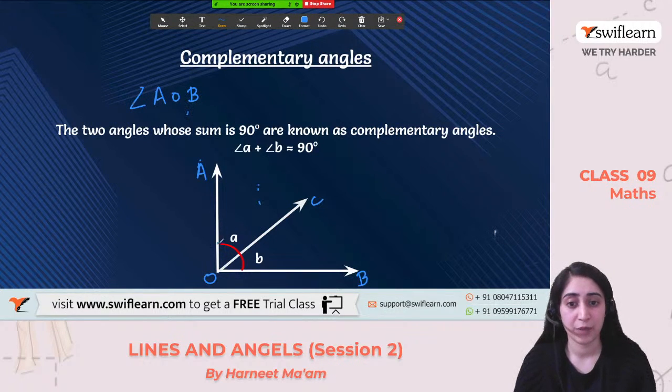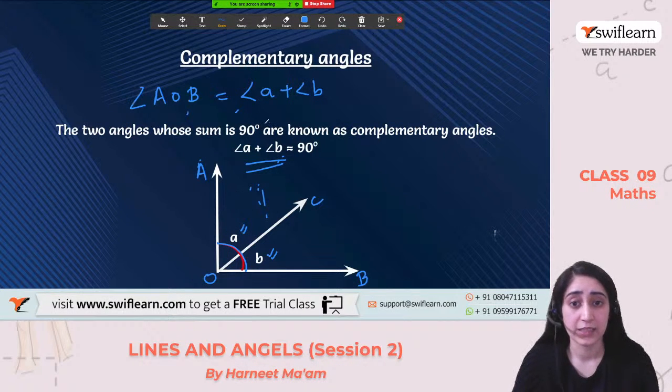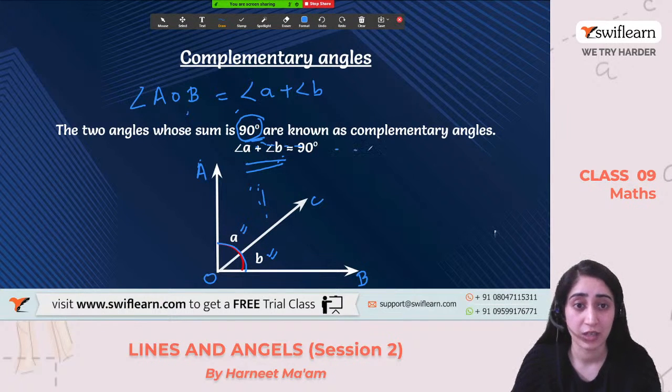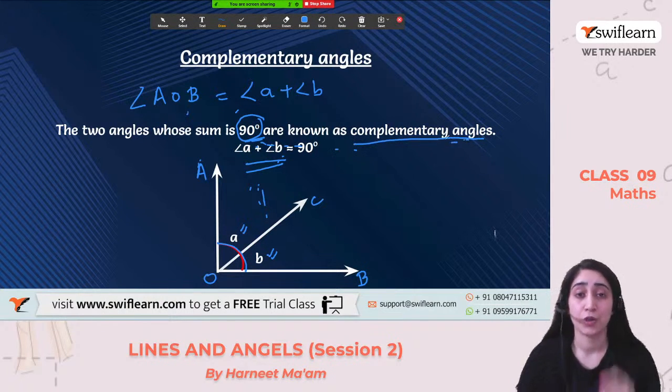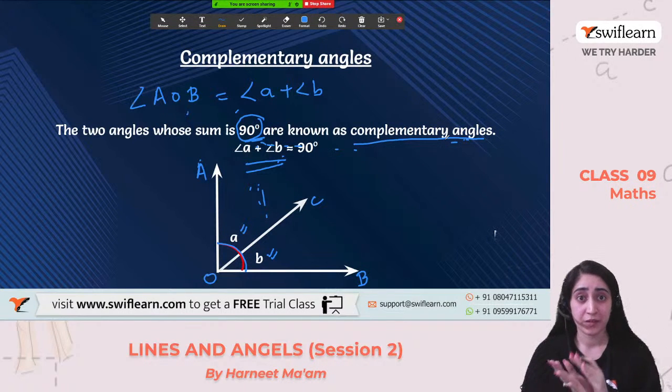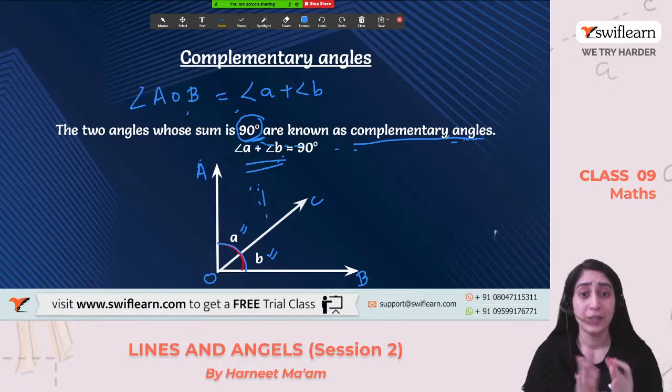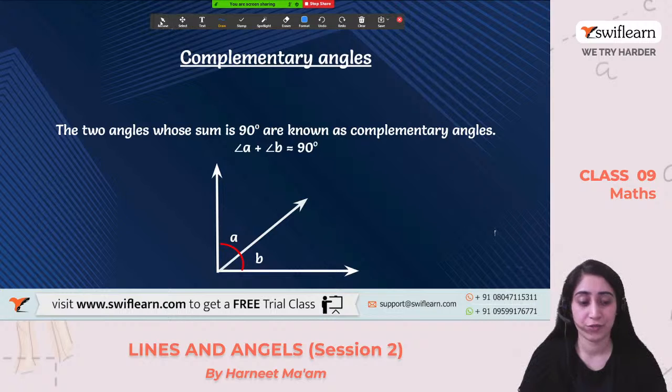If I'm talking about angle AOB, that means I'm talking about both the angles. I'm talking about A as well as B. That means it will always be equal to angle A plus angle B. This is what is written, right? So when the sum of two angles is equal to 90 degrees, we call them complementary angles. Complement means complementing each other, right? Complementary means complement each other. So when two angles come together and form 90 degrees, then we call them complementary angles. Okay, great. Moving on to the next one.